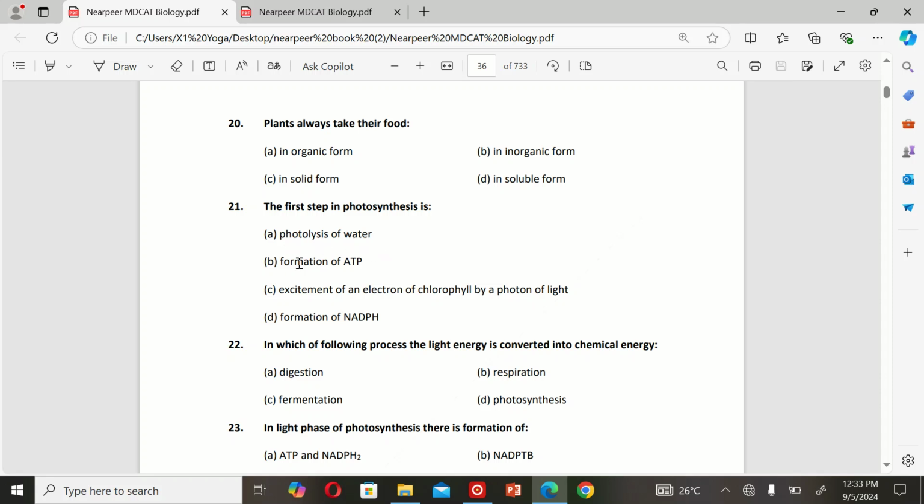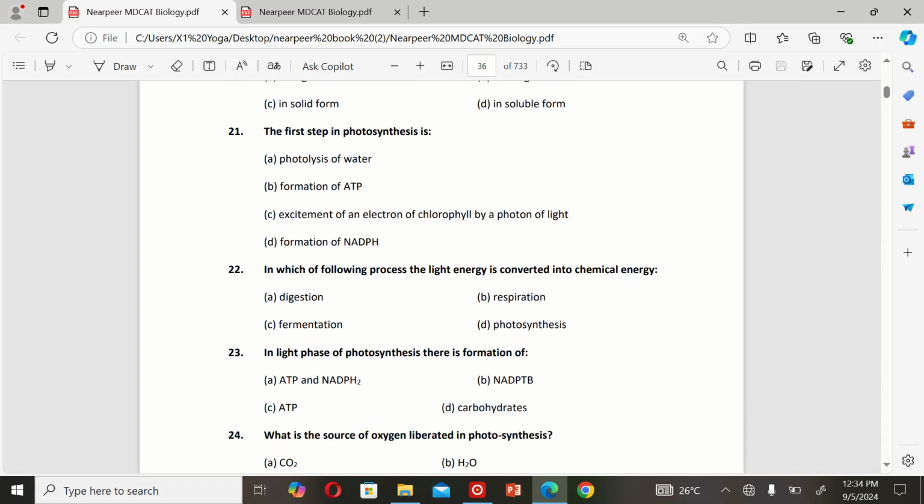The next MCQ is: the first step in photosynthesis is A. Photolysis of water, B. Formation of ATP, C. Excitation of an electron of chlorophyll by a photon of light, and D. Formation of NADPH. So the correct option is C. Excitation of an electron of chlorophyll by a photon of light.